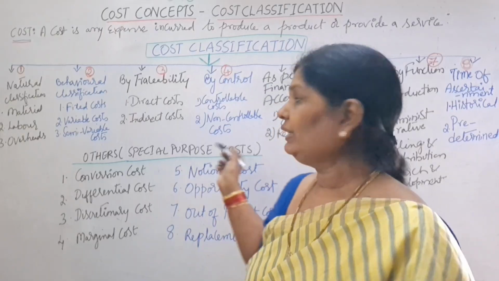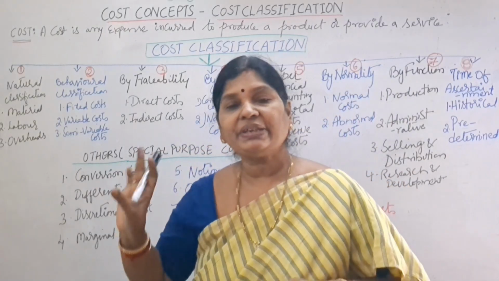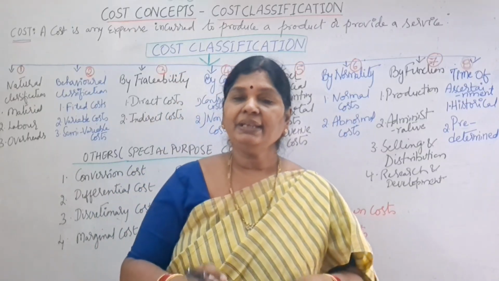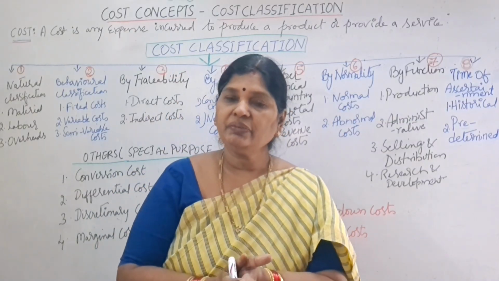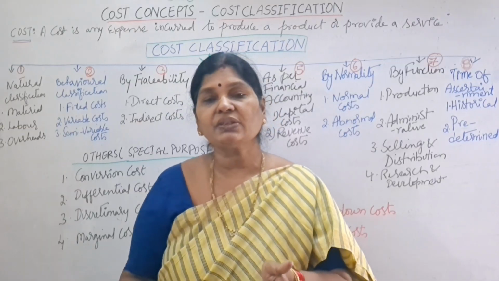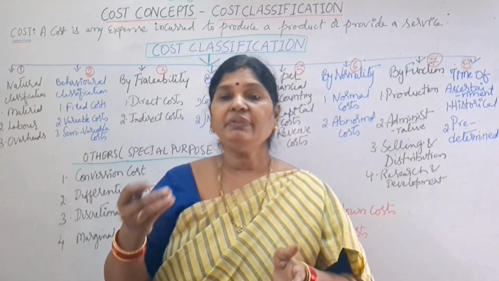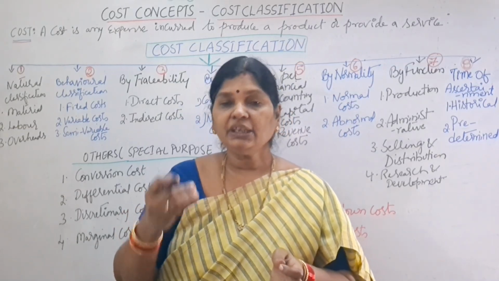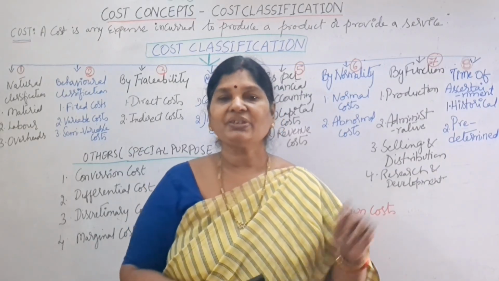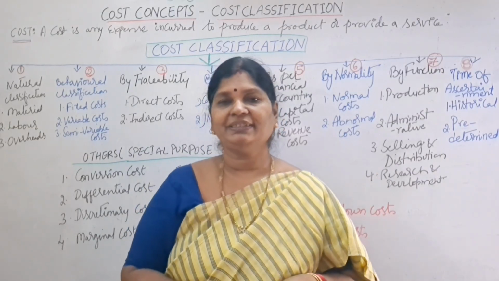If you have good knowledge about all these types of costs, then you can understand why, for what purpose, we are incurring these costs, because each and every term is very important in understanding the exact meaning of cost. That is why cost classification is a very important topic.